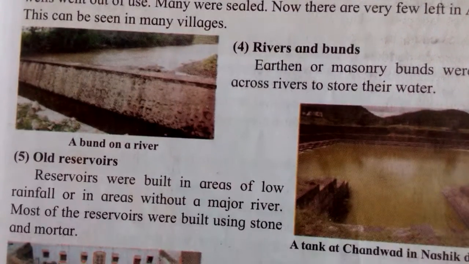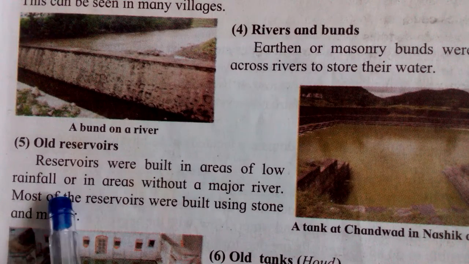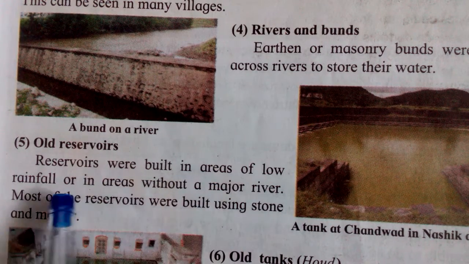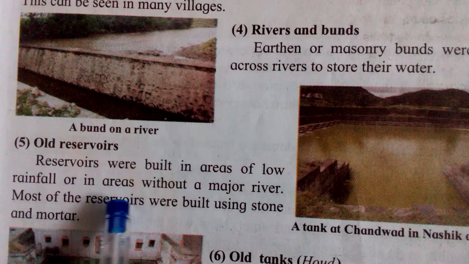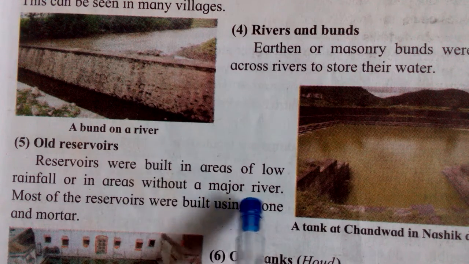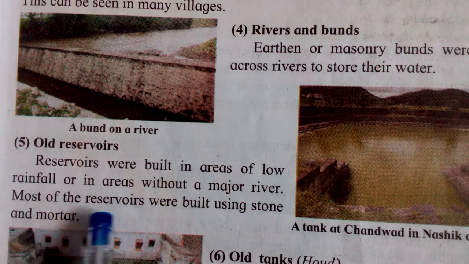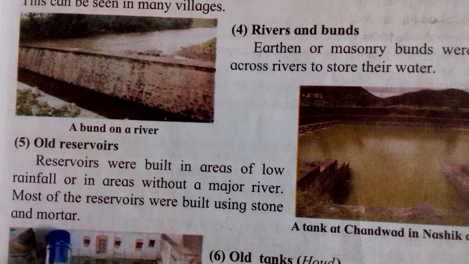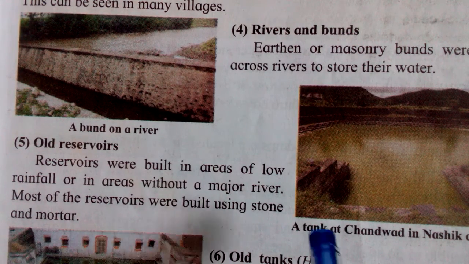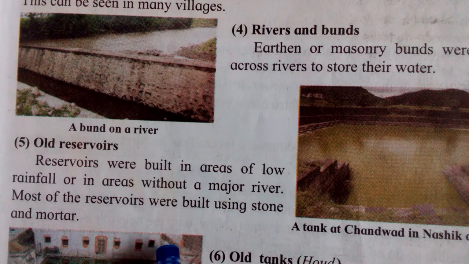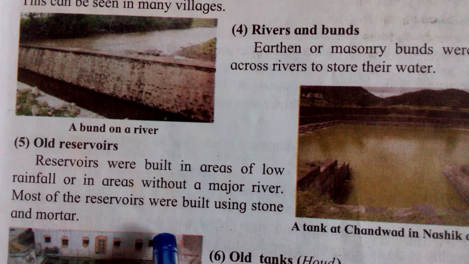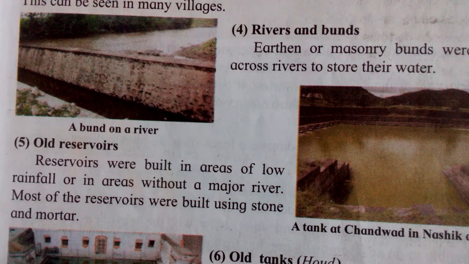Then see the next one, the old reservoirs. Reservoirs were built in areas of low rainfall or in areas without a major river. Most of the reservoirs were built using stone and mortar. See, some reservoirs are there, made with the help of stone and mortar.